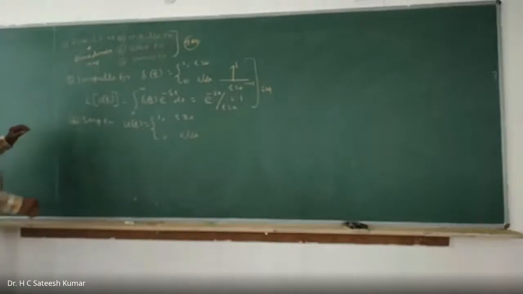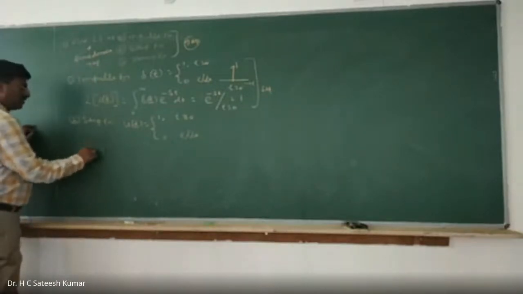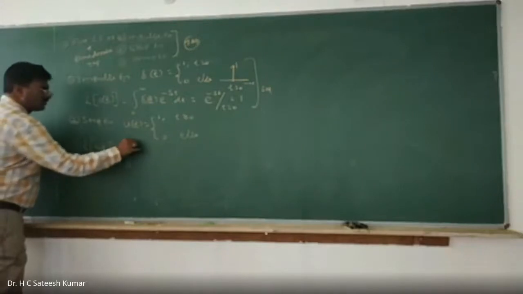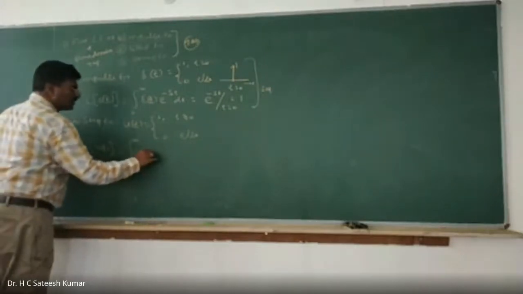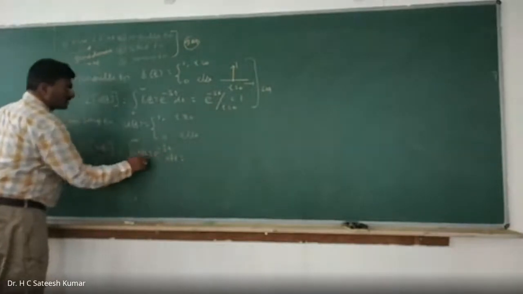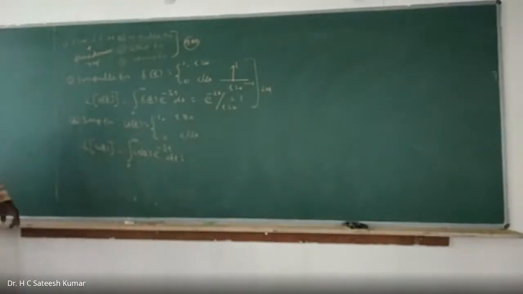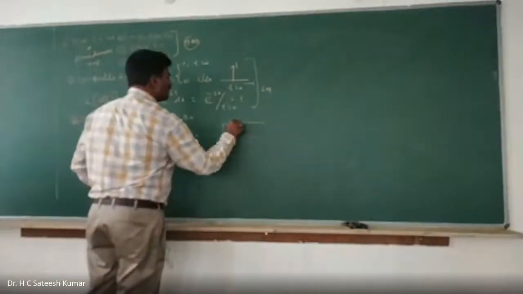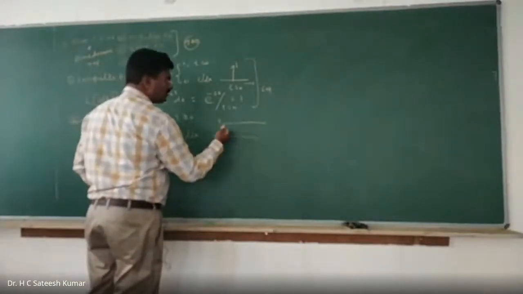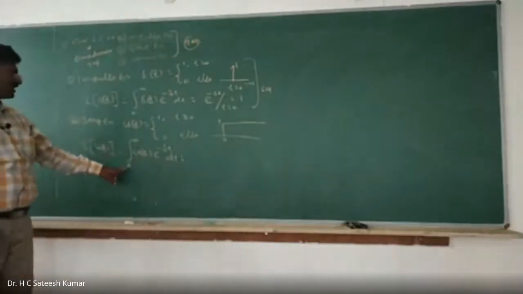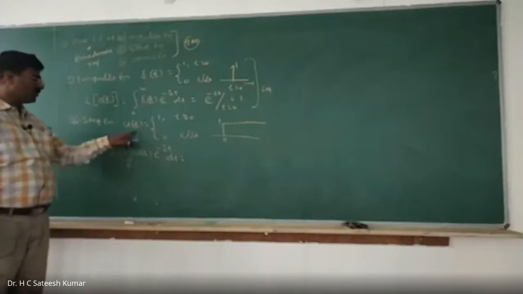You can write it. Laplace transformation of u of t is equal to integration from 0 to infinity u of t into e to the power of minus st into dt. This function is ranging from where to where? 0 to infinity. That means this function will be represented like this. From 0 to infinity its value is 1, and before that, it is 0. So if this value is 1, it is integration from 0 to infinity only.